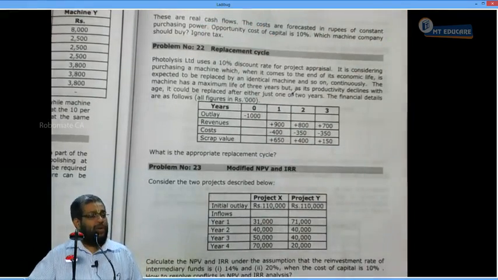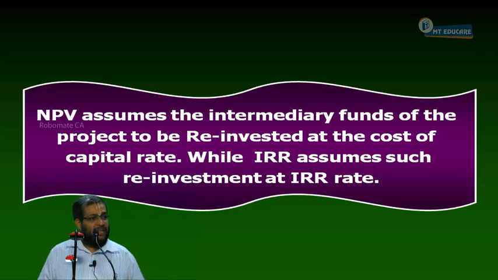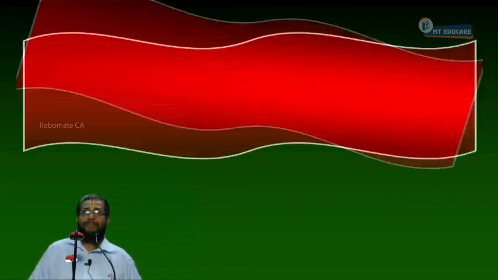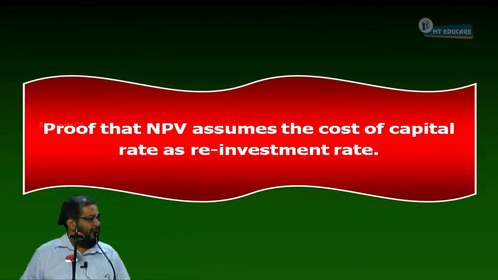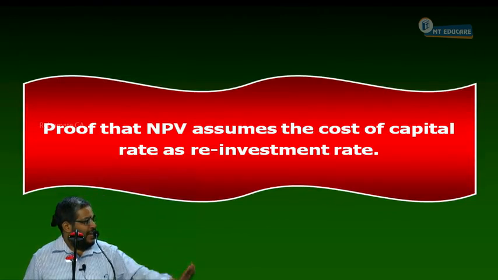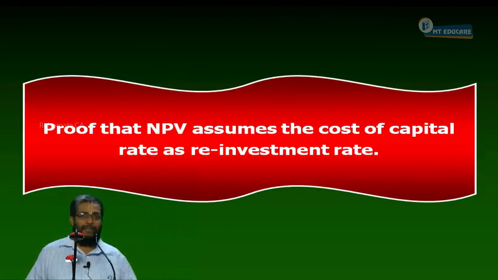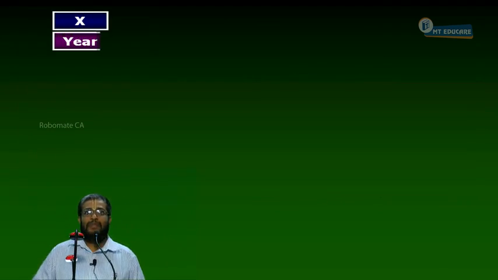That proof becomes one of the same working notes in the modified NPV calculation. Can I put it or not? Now, see. Prove that NPV assumes cost of capital as the reinvestment rate. Carefully follow. Okay. Now, everybody, let's take project X. The same can be understood for project Y.